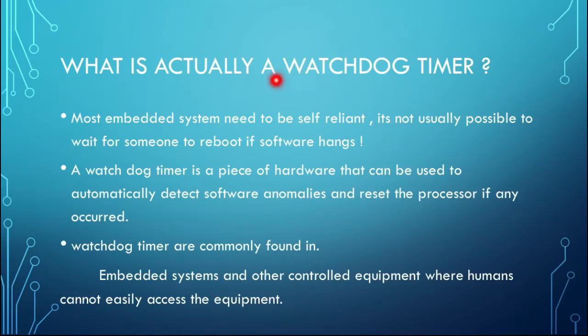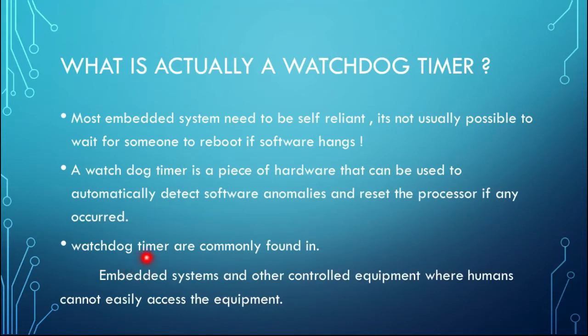So a watchdog timer is a piece of hardware that can be used to automatically detect software anomalies and reset the processor if any occurred. So what is a watchdog timer doing? It will automatically detect the software anomalies. If there are any software bugs or any kind of issues, it will automatically detect them and reset the processor. So it will start from the beginning.